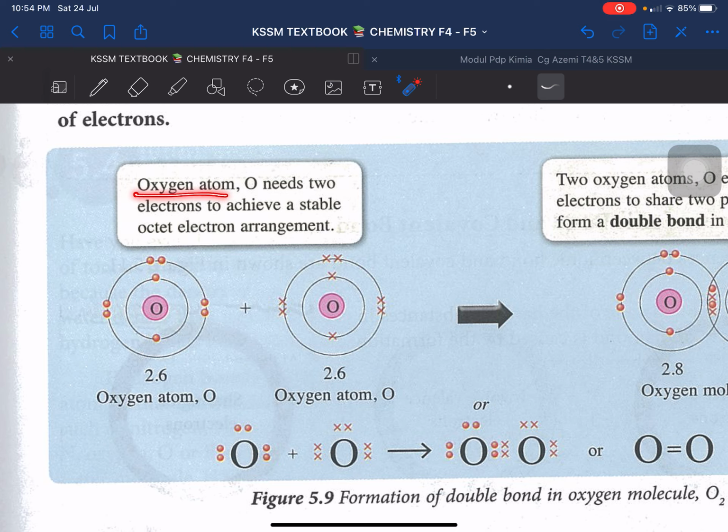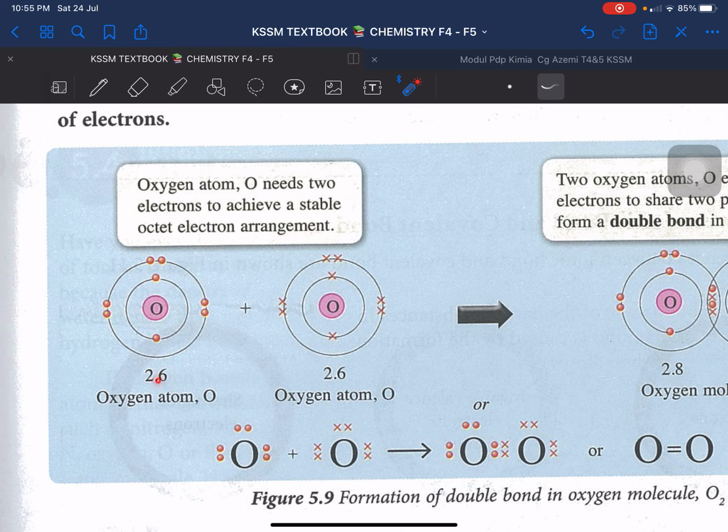Look at this. Oxygen atom need two electrons to achieve a stable octet electron arrangement. You know already, oxygen kan daripada kumpulan 16. Dia adalah daripada, it comes from the second period. Second period means 2.6 lah. Jadi, look at this one, 2.6 and this one 2.6. It is not stable yet. So, how to make it stable? We need to add another 2. Ini maksud ayat dia. Needs 2 electrons. Why we need to add 2 more electrons? So that it can achieve a stable octet electron arrangement.